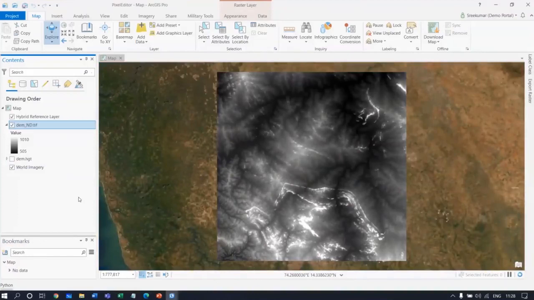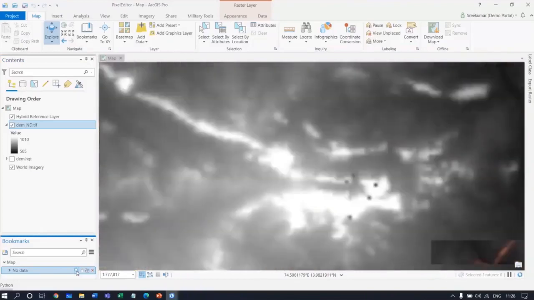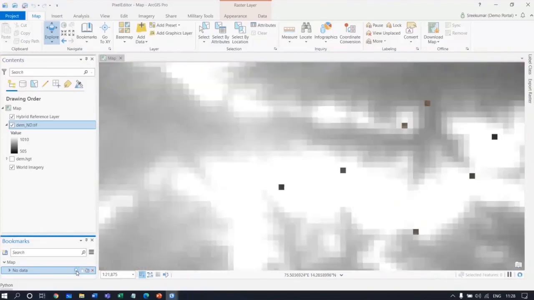Now there are some areas where I have some no data in the pixel, which will cause a lot of problems while performing analysis, especially the hydrological one. So yeah, these are the pixels where we have some no data values. Let us take a look at it.